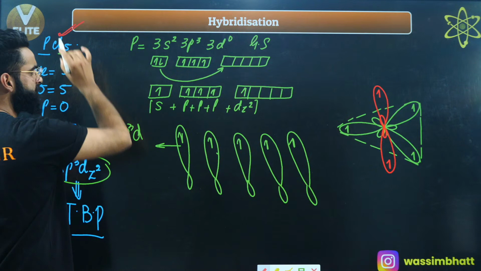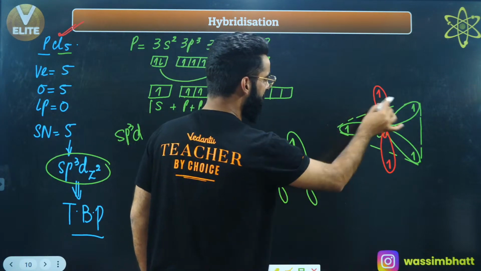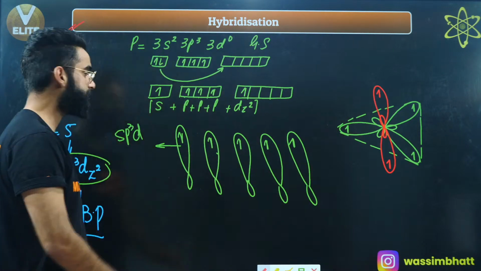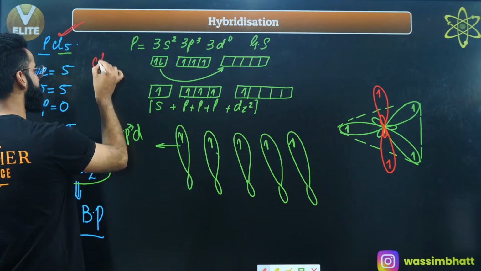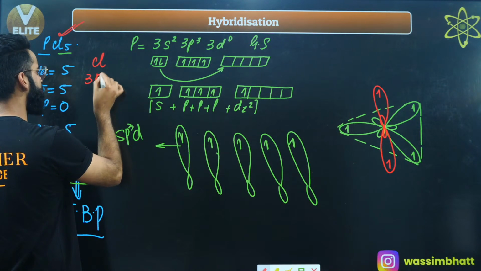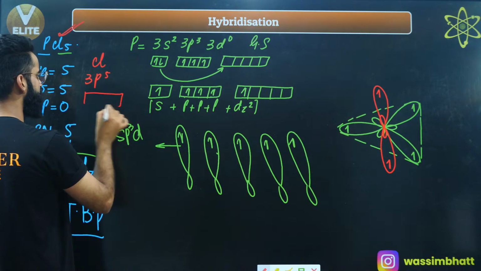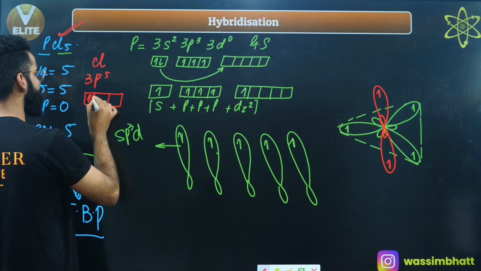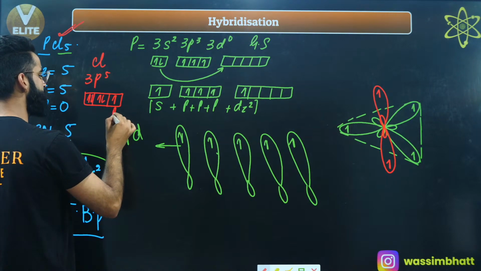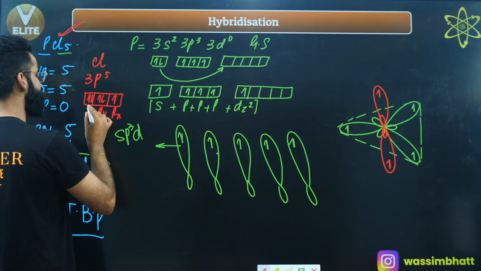Now 5 chlorine atoms are going to come and will start overlapping with these 5 hybrid orbitals. If you talk about the electronic configuration of chlorine, the outermost configuration is 3p5. Let's assume this is px, this is py, this is pz of chlorine.